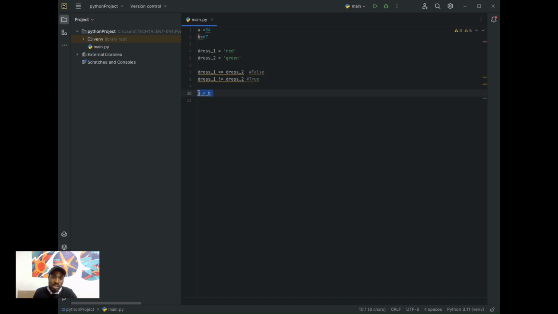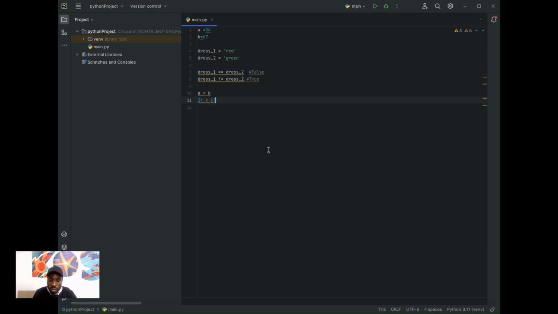The condition says A is less than B. Is that right? A is 34. Is 34 less than 67? That's the same as writing 34 less than 67, which is right. Yes, 34 is less than 67.